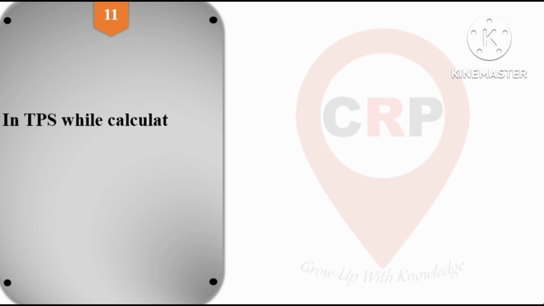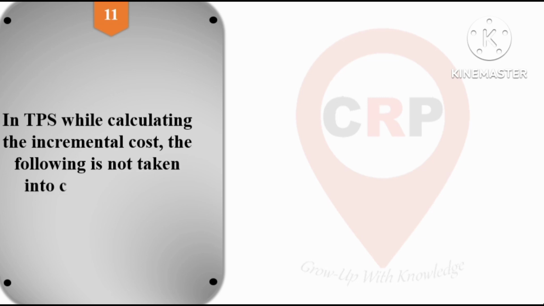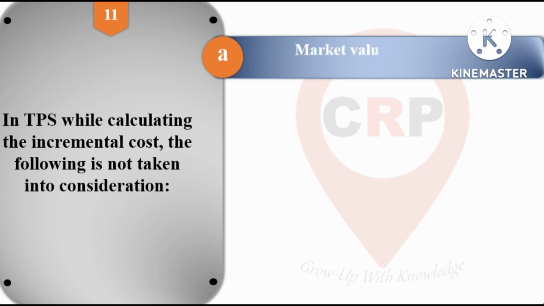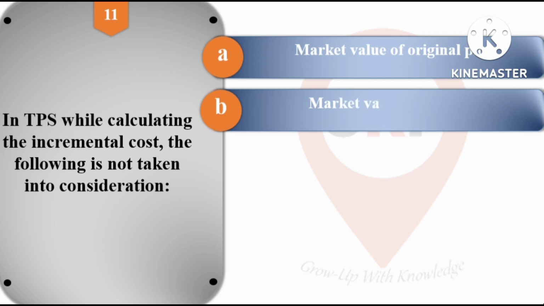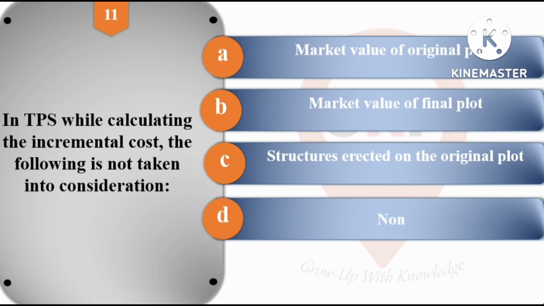Then next is question number 11. In town planning scheme, while calculating the incremental cost, the following is not taken into consideration. Options are A, market value of the original plot, B, market value of a final plot, C, structures erected on the original plot, and option D is none of the above. And the right answer for question number 11 is option C, that is structures erected on the original plot.